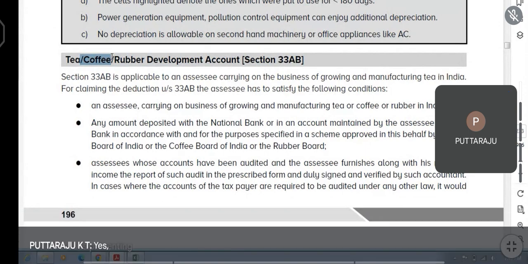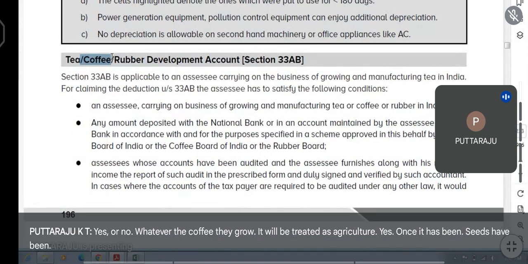Yes or no? Whatever coffee they grow, it will be treated as agriculture. Yes, sir. Once the seeds have been removed from the plant,